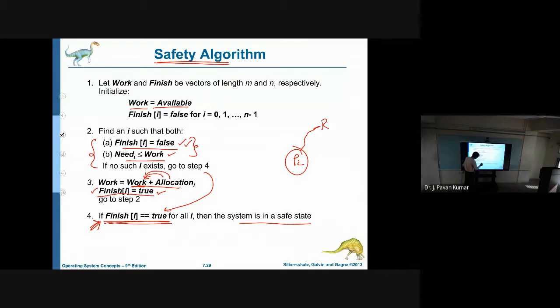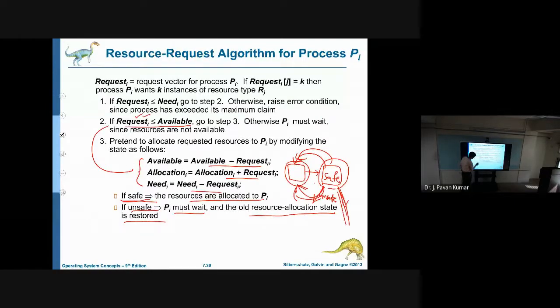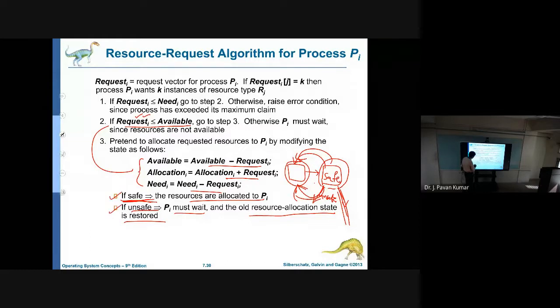If we are able to finish all the processes, then the system is in a safe state. Otherwise, it is not in a safe state. That can be checked here. If the system is safe, then we will allocate. Otherwise, we will stop and restore the previous state, which is safe. This is Banker's algorithm, which we have seen in the last class.